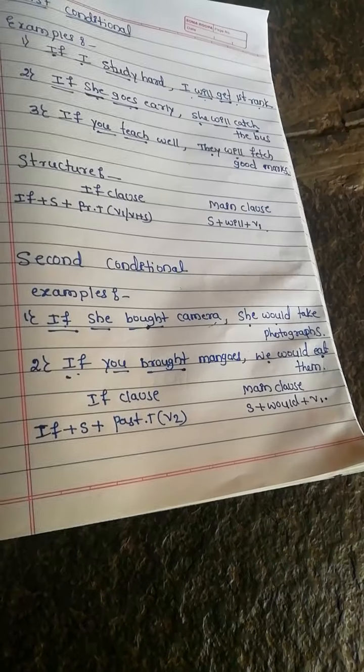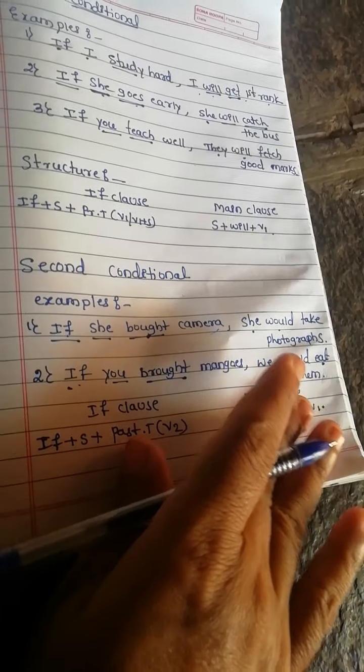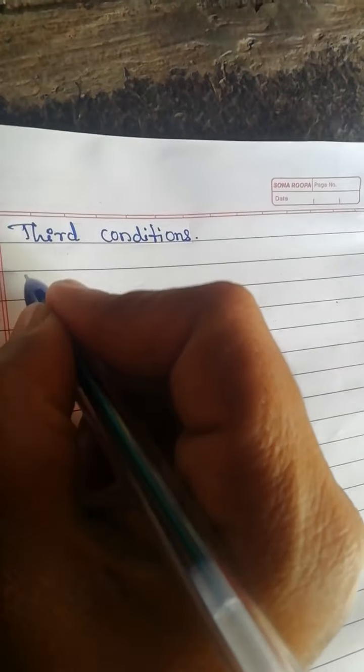So this is all about second conditional. And the last conditional, that is third conditional. Let us see the examples of third conditionals.